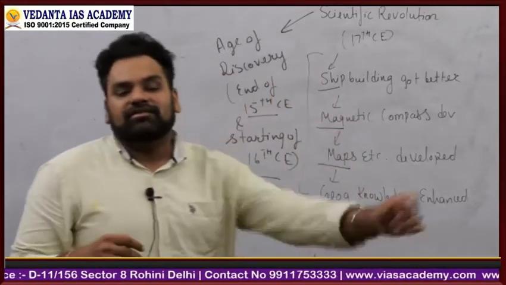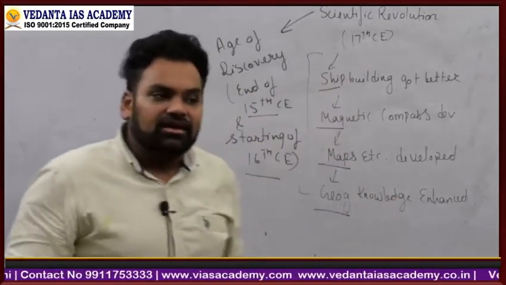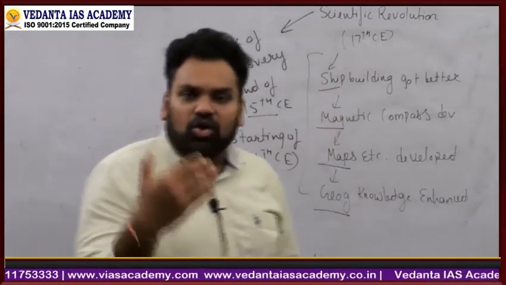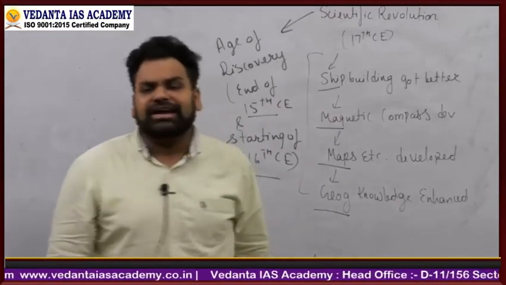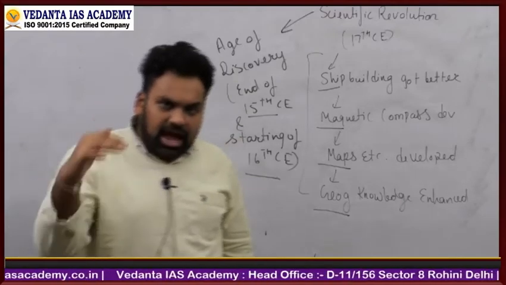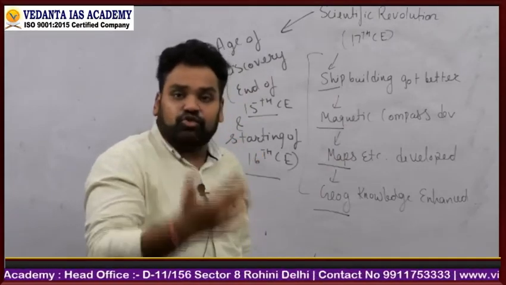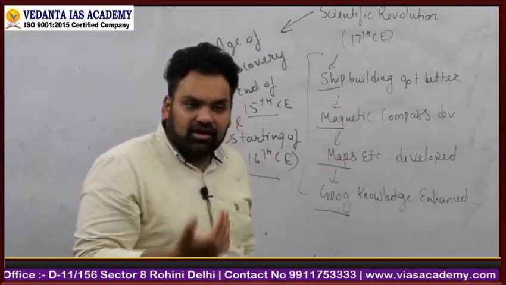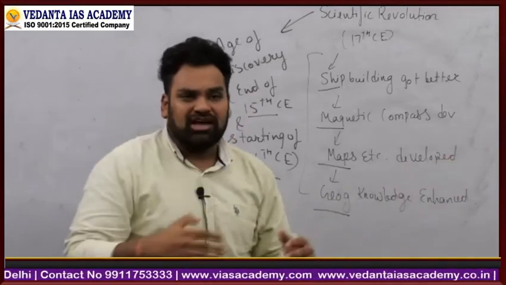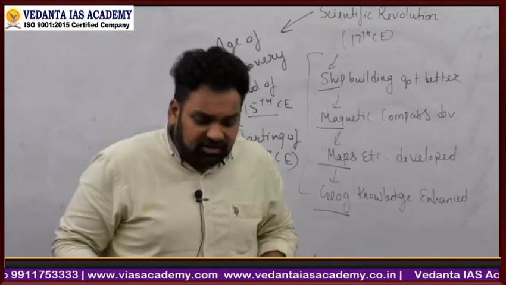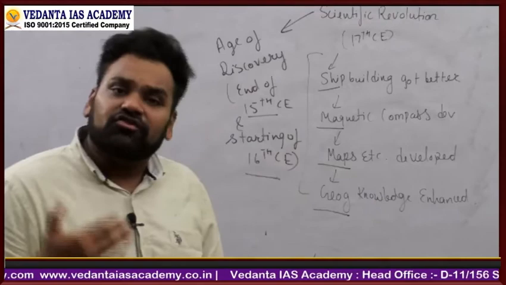Then other people started to reach the American continent, right? So when Columbus reached America in 1492, as he went there, he was about to reach the shore of the Caribbean of the Americas. तो वहां से क्या हुआ, अचानक से लोगों को वहां के जो नेटिव्स थे, who were known as the Red Indians, we should not be using this term Red Indians because it is a racially abusive term. So I will be using the First Nations.